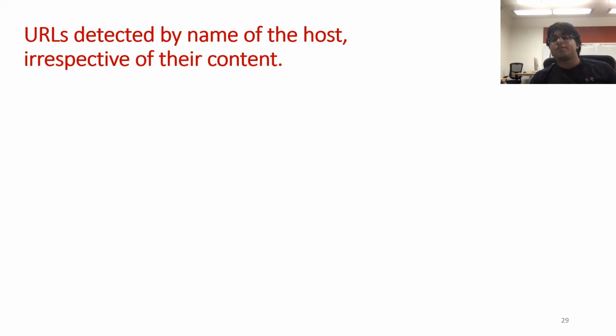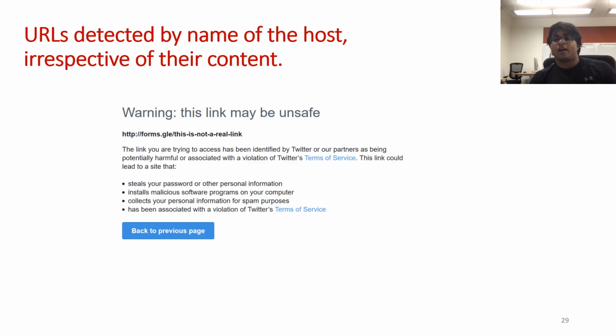In fact, we strongly suspect that Twitter detected these URLs based on the reputation of the URL shortening domain instead of the content of the website itself. We tried a small experiment by posting a non-existent URL shortened by Google's forms.gle URL shortener. Upon clicking on the URL, Twitter generated a warning like this. So it was still blocking the URL despite it not existing in any form.